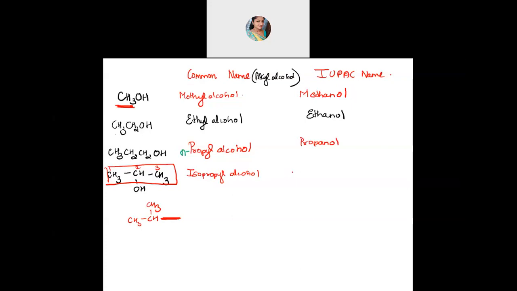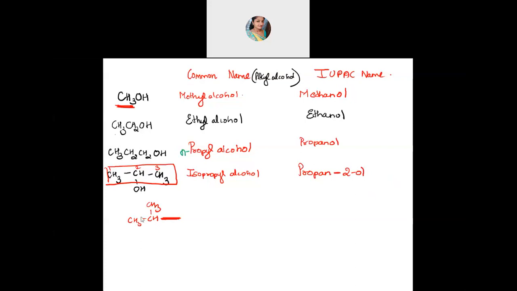And what will be the IUPAC name, students? Tell me. Which position do you have the OH group? Second position. So propane. Correct. Propane-2-ol. Propane, the E should be replaced by OL, but the OL is in the second position. So propane-2-ol. Correct.